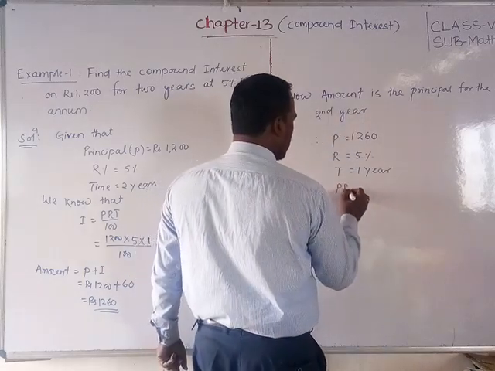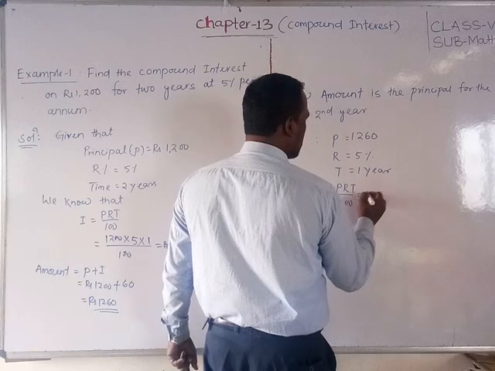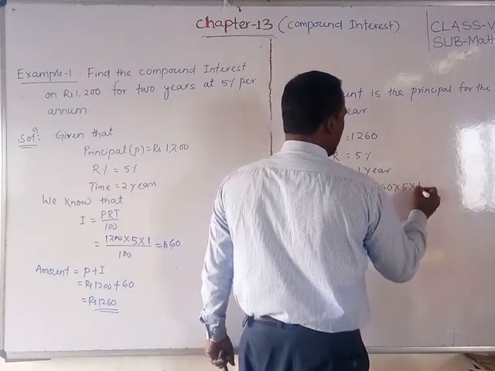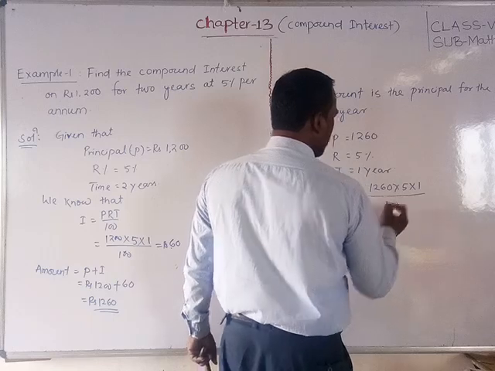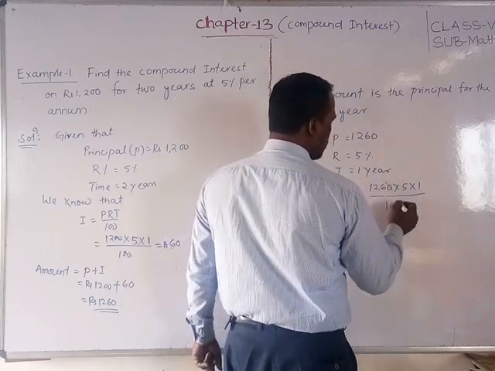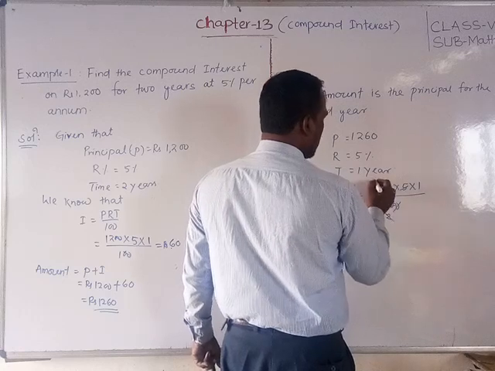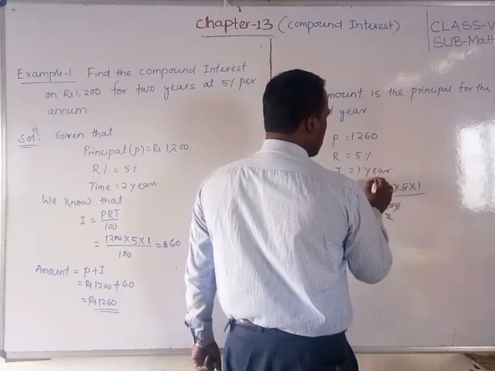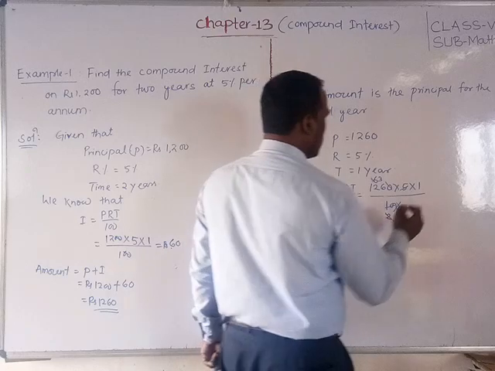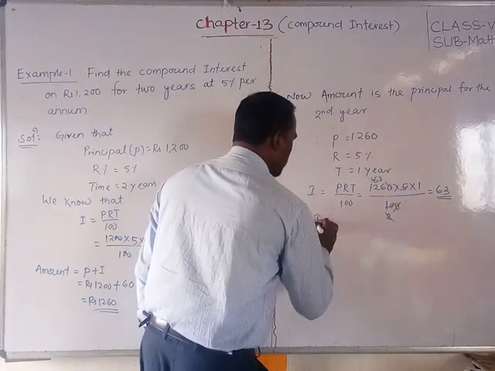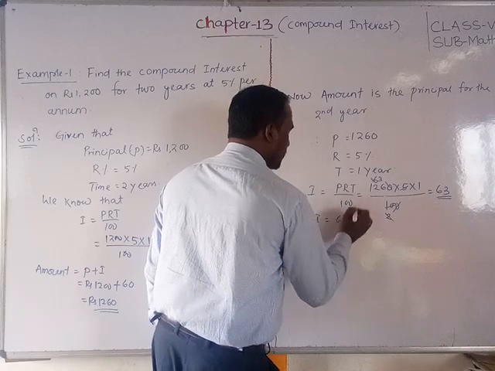Interest is equal to same PRT by 100, is equal to 1260 into rate of interest 5, time 1 by 100. Okay. So 0 to 0 cancel, 5 2s are 10, 2 6s are 12, 63. So we got 63 as the interest.